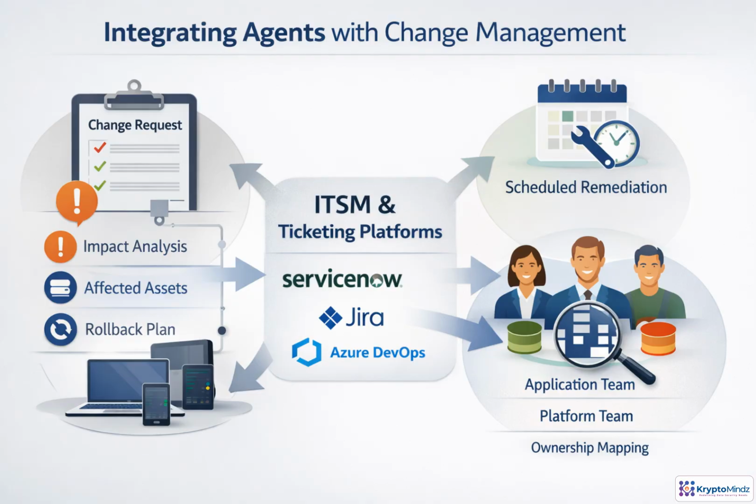In enterprise environments, a recommendation is not enough. It has to become governed work. The agent packages the change with impact analysis, affected assets, risk, approvals, and a rollback plan, then sends it into ServiceNow, Jira, or Azure DevOps. Policy decides whether remediation is only recommended, scheduled, or executed automatically. Ownership mapping routes the request to the right team, and validation confirms the environment actually improved after the change.